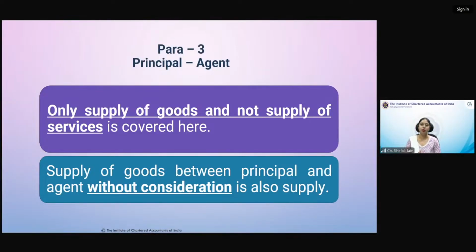Okay. Now we come to para 3 of schedule 1. Para 3 में principal agent relationship है. अब ये बहुत इंपॉर्टेंट है और बड़े ध्यान से आपको सुननी है. In case any goods are supplied by a principal to an agent for making further supply, then that will be considered as supply even if it is made without consideration. इसको समझने के लिए हम एग्जांपल से ही समझेंगे. पॉइंट जो इंपॉर्टेंट है फर्स्ट स्लाइड में वो ये है कि यहाँ पर इस पैरा 3 में सिर्फ गुड्स कवर हो रहे हैं. And second is this supply of goods should be between principal and agent without consideration. शेड्यूल 1 में है तो कंसिडरेशन तो नहीं होगा. That is very very clear.